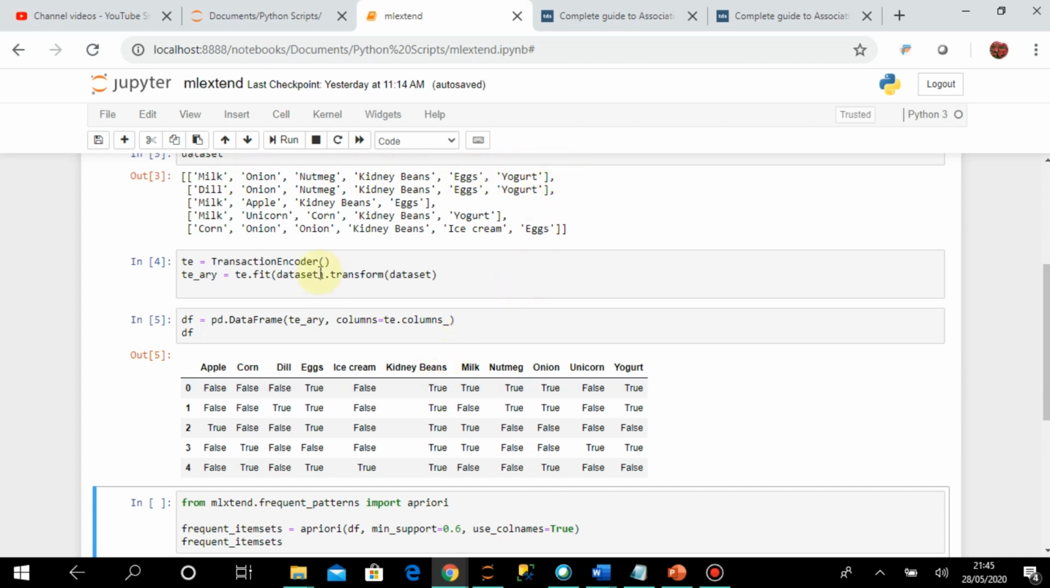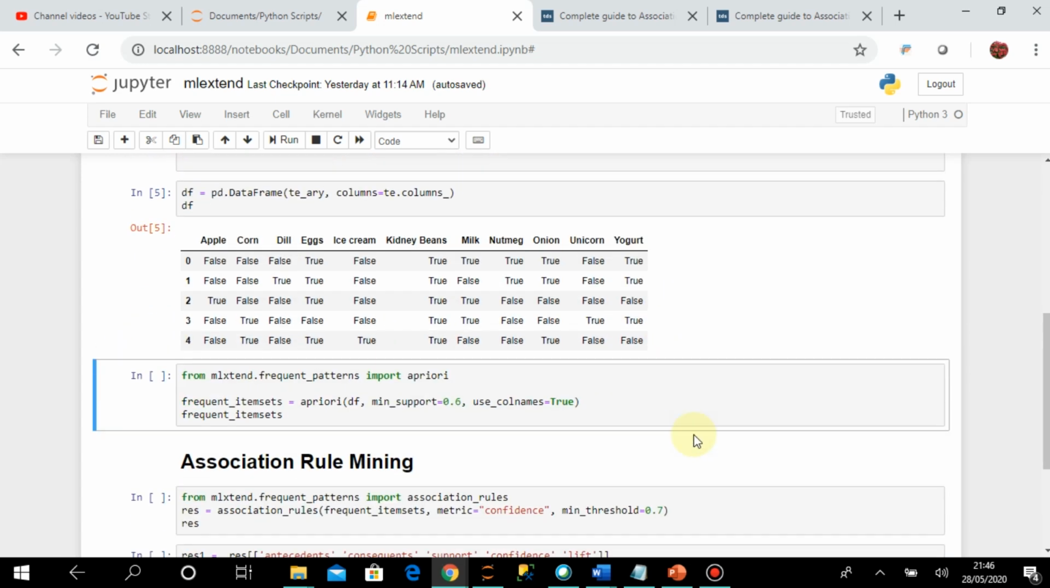Then I have kidney beans, it is true because kidney beans is present. Milk is true because milk is present. Nutmeg is true because nutmeg is present. So instead of having comma separated values, it has now created a matrix form of data, with true and false for the elements. The items are now the columns of this table, and whether that item is present or not gives me the true and false values under these columns. So I have just converted this data set into a matrix format.